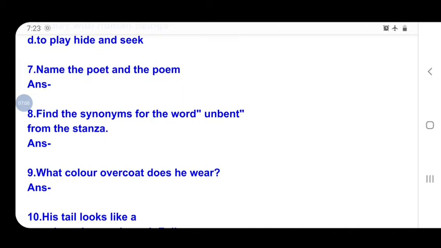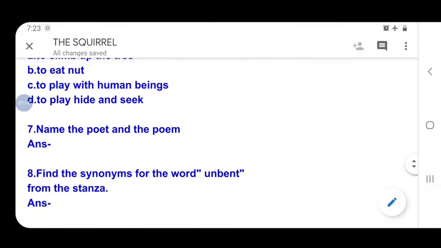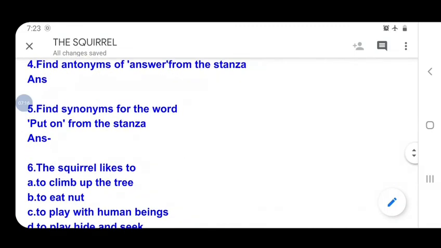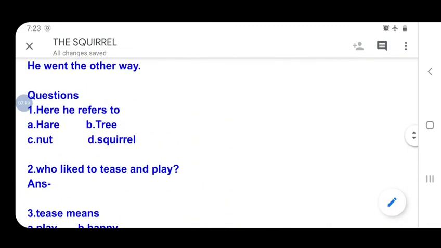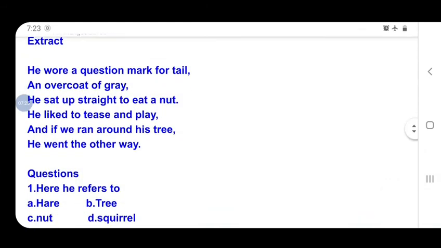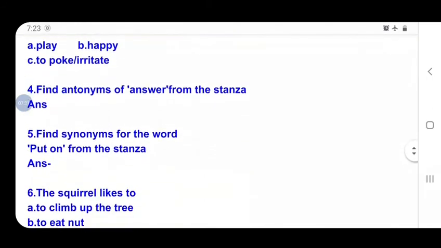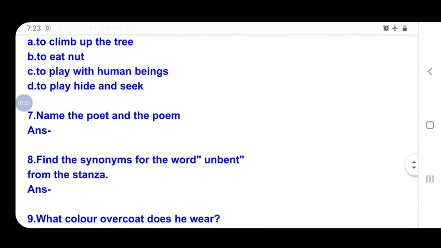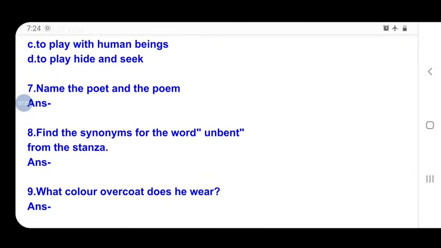The next question: find the synonym for the word unbent. Unbent means straight. In the third line you can find this word, straight. So the synonym of unbent is straight.